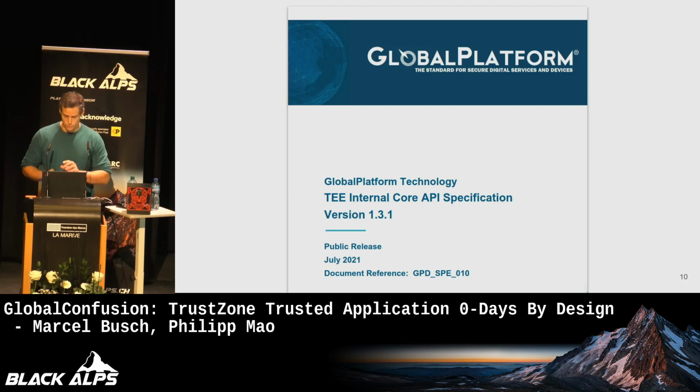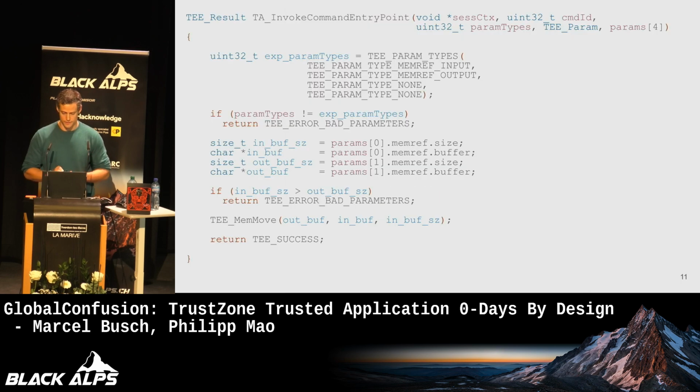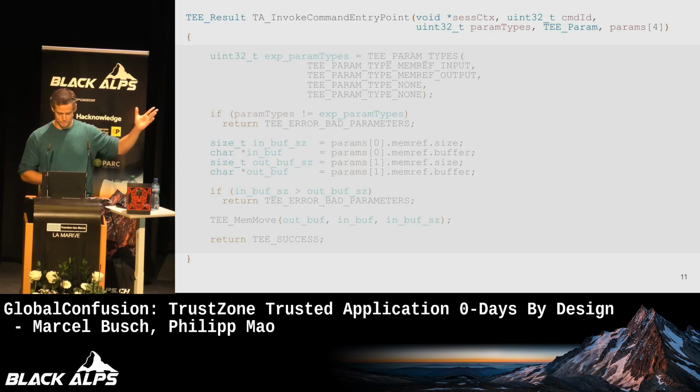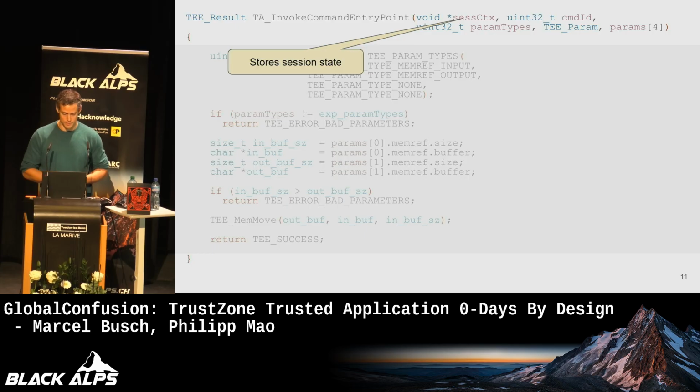We will go a little bit deeper into this specification, looking at one of the defined APIs, which is this one. Don't be scared, it's a lot of C code. I'm just going to walk you through this briefly. We're looking at a function. You can see the signature here, the TA_InvokeCommandEntryPoint. The first argument is a void pointer to some object that is supposed to store session-related state. In the context of this talk, we're not too interested in that. Then we have an ID for a command to select what kind of action we want the trusted application to do, to select the right command handler.